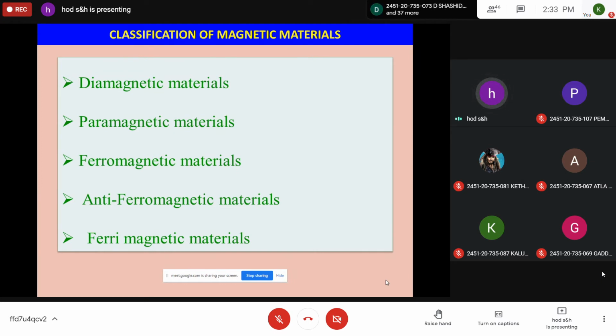Basing on the nature, magnetic materials are classified as diamagnetic materials, paramagnetic materials, ferromagnetic materials, antiferromagnetic materials, and ferrimagnetic materials. These five we will discuss and then stop for today. Tomorrow we will continue. You note down these five. I will explain what actually these five categories of magnetic materials are. Please note down.